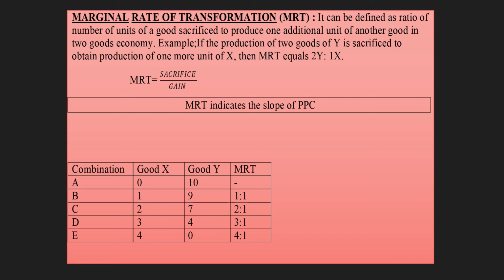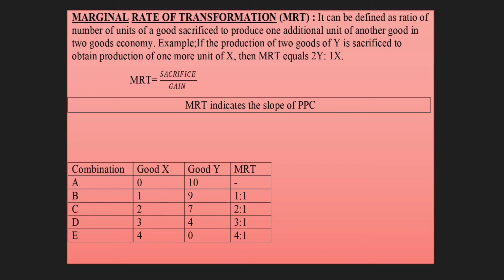Basically, delta Y upon delta X, that is change in the units of Y divided by change in the units of X, gives you MRT.